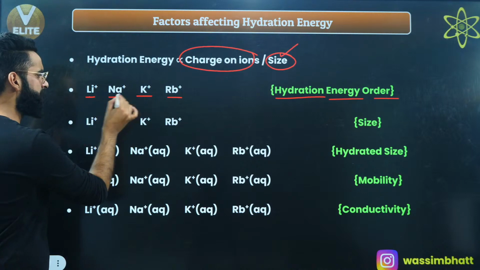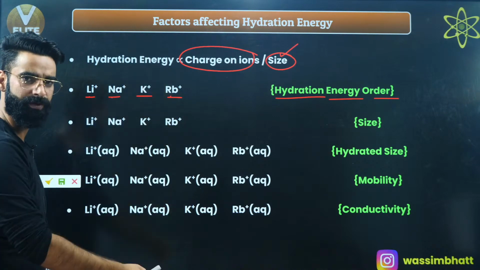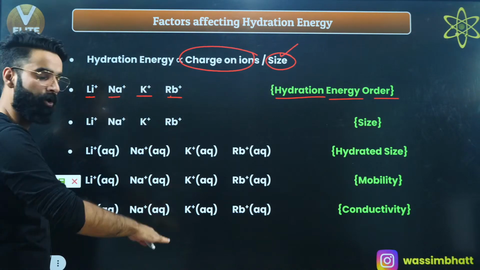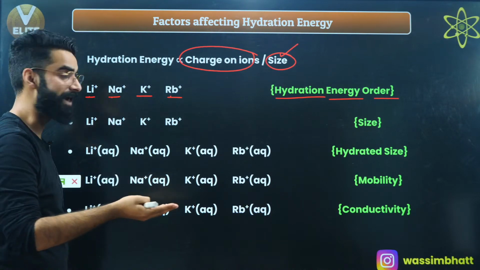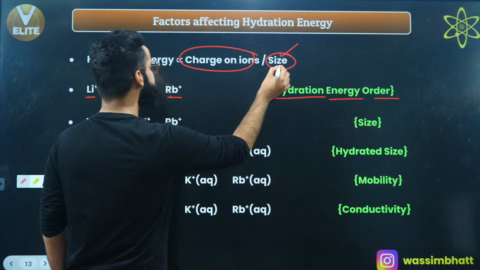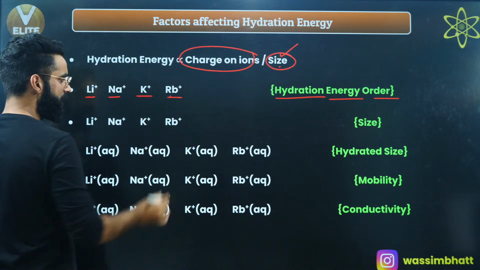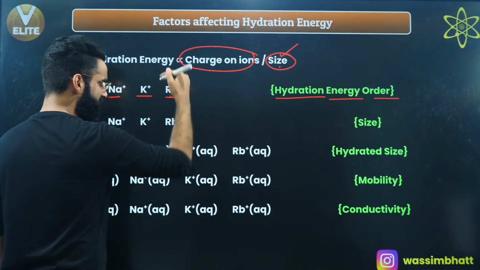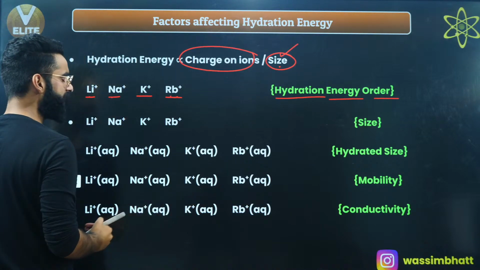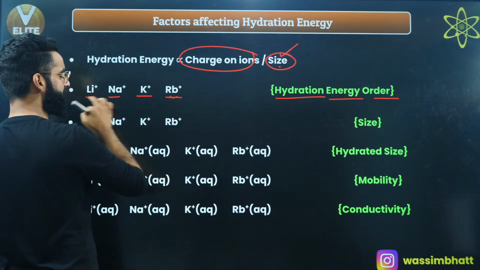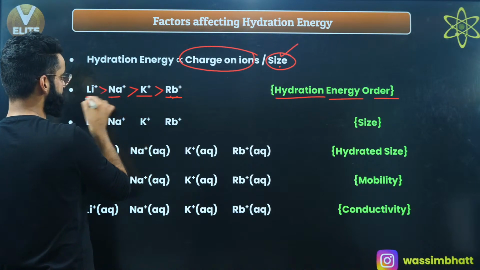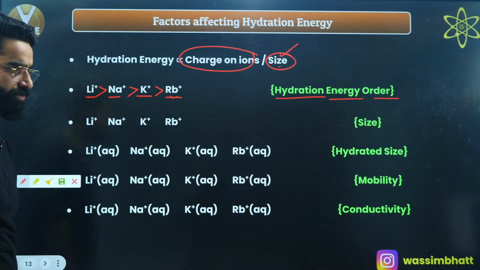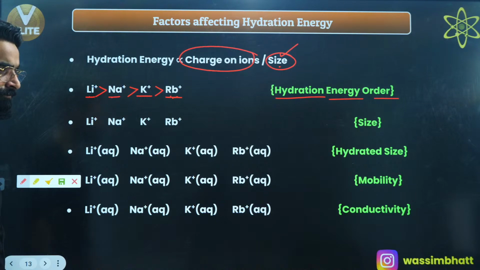See, lithium, sodium, potassium, rubidium, they belong to the same group, right? And on moving from top to bottom, what happens to the ionic size? Ionic size increases, right? That ion which has more size will have less hydration energy. Rb positive comes at the bottom of the periodic table, so it has the maximum ionic size among all. So it will have minimum hydration energy. So this is going to be the order.